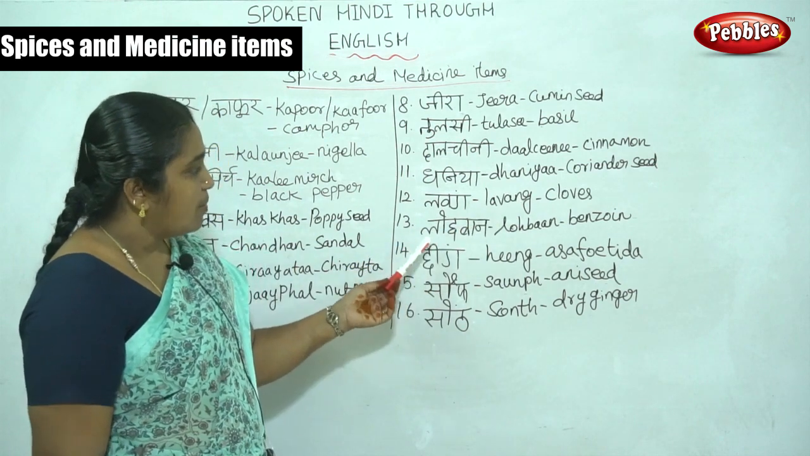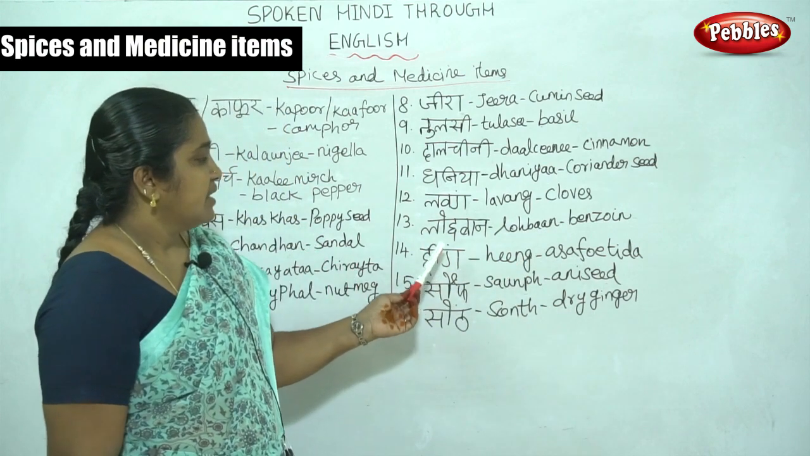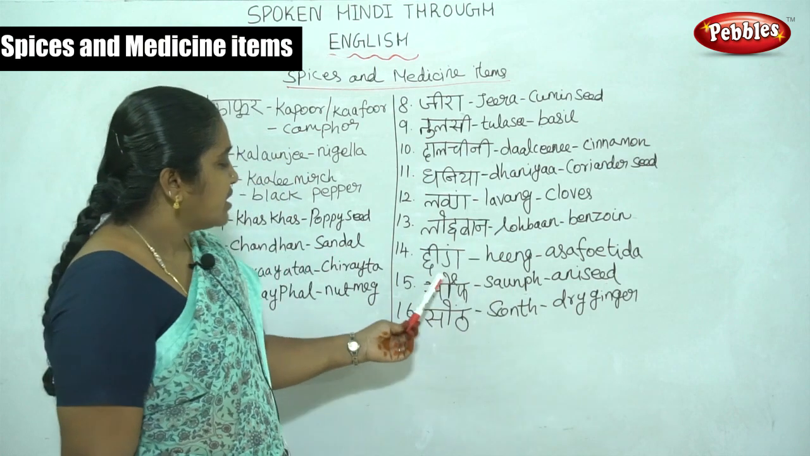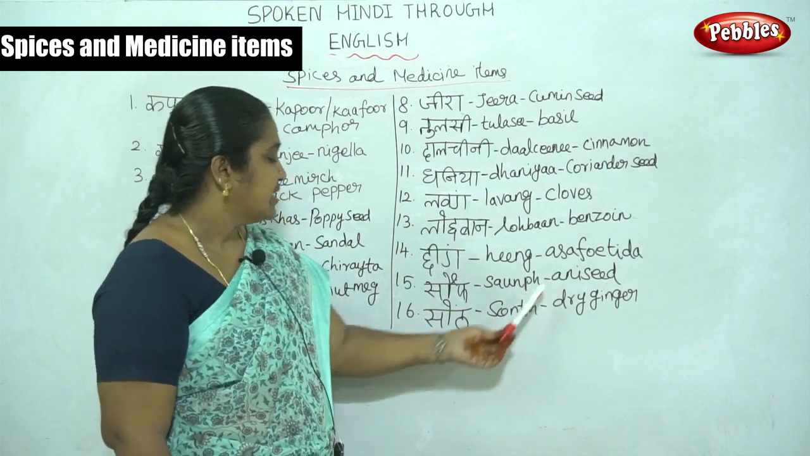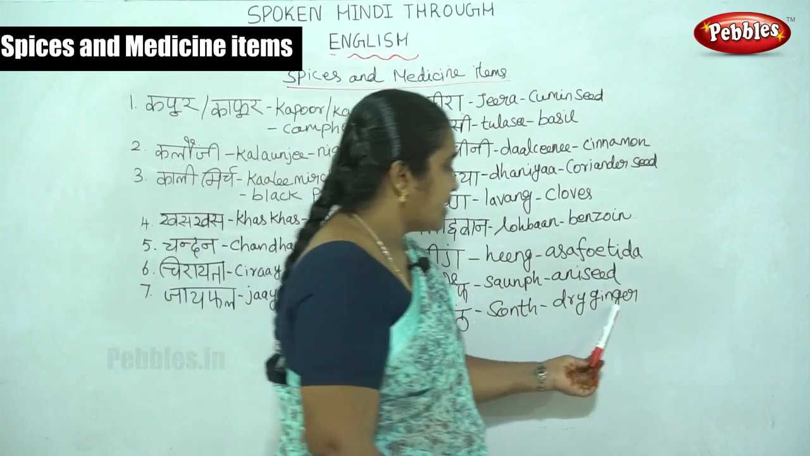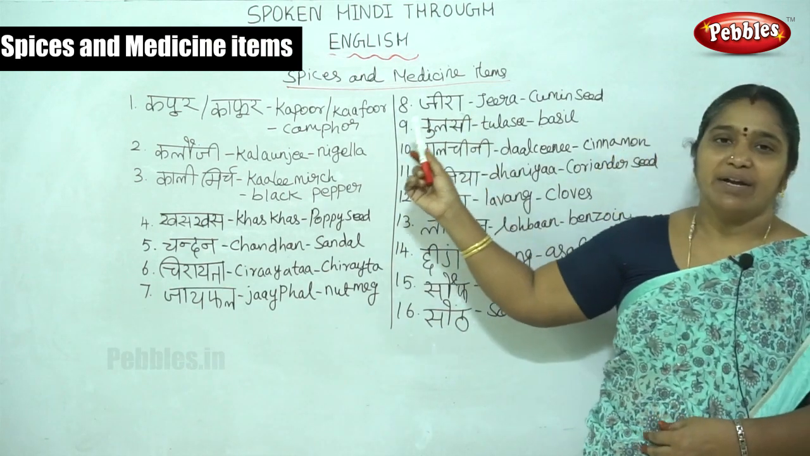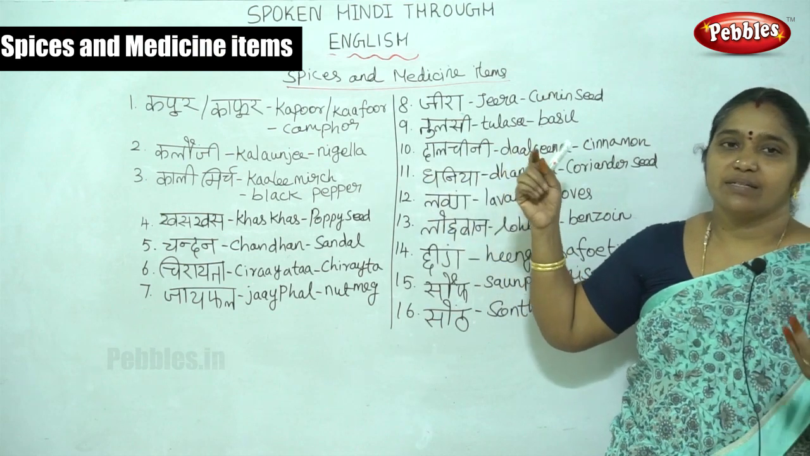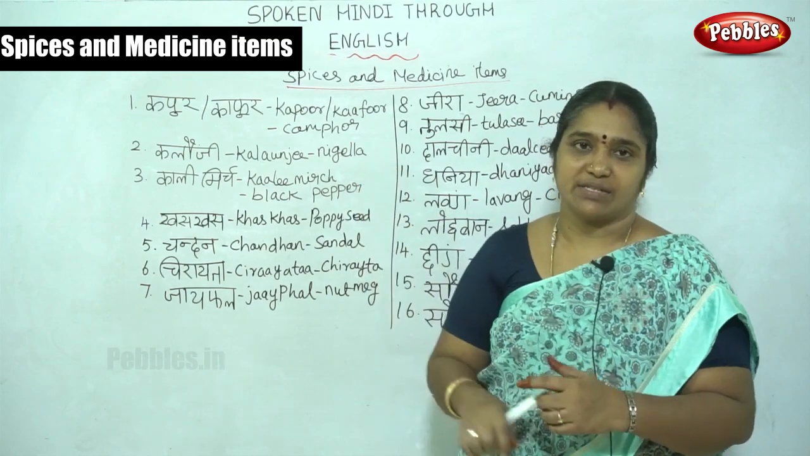Then lokban is benzoin. Here hing is asafoetida. Then saunf is anise seed. Then zont is dry ginger. We can know these spices and medicine items in Hindi. While going to the shops, we can ask for them using these Hindi words.